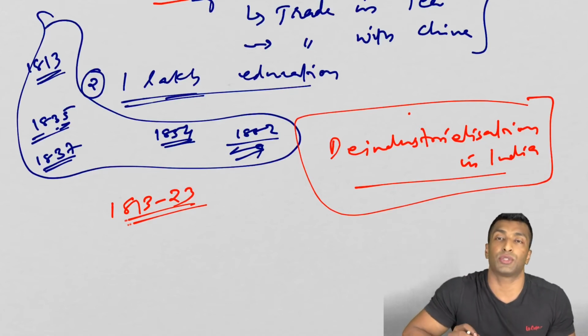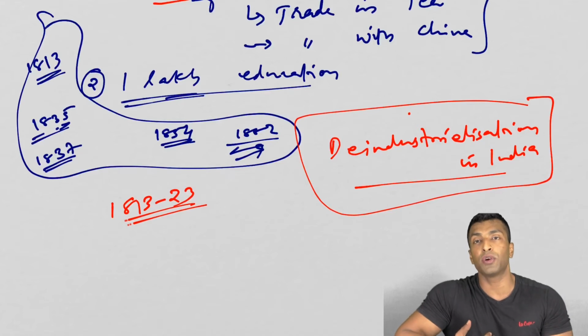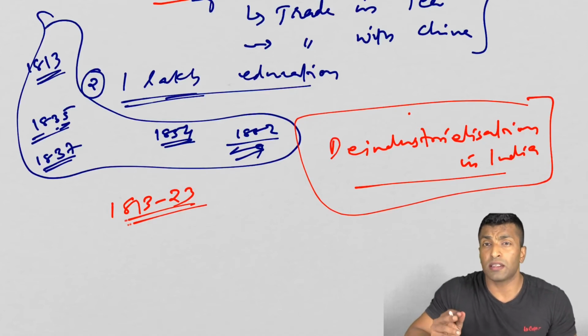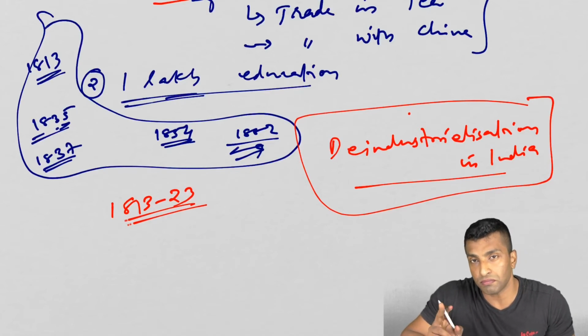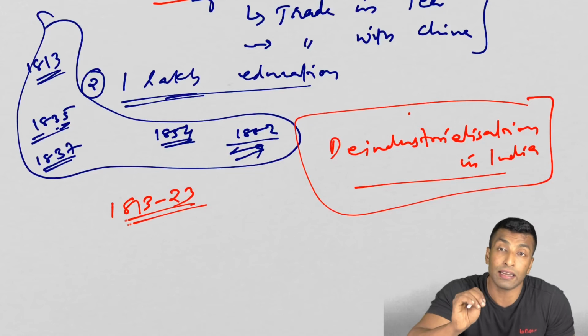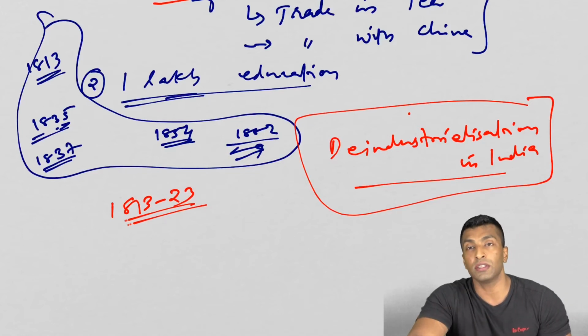See, till then they were actually happy with whatever area they had, but now they are looking for more and more area. They are looking for political control in more and more areas. They started capturing more and more areas. They started fighting more and more wars. Why? Because once the monopoly is ended, many companies are going to come to India, and they are in need of cheap raw materials from India, and they are looking for markets also. For these two reasons, they felt that they needed political control over the areas.